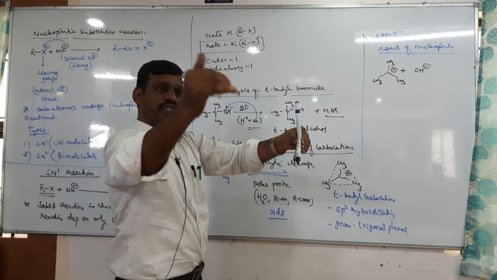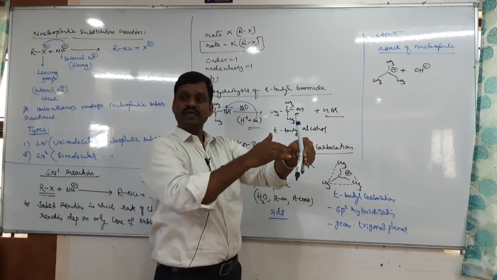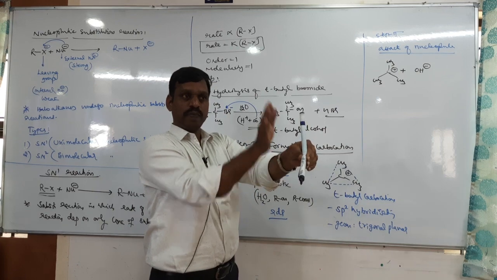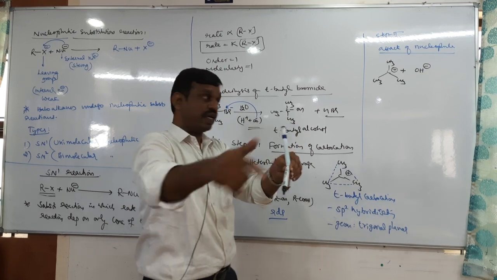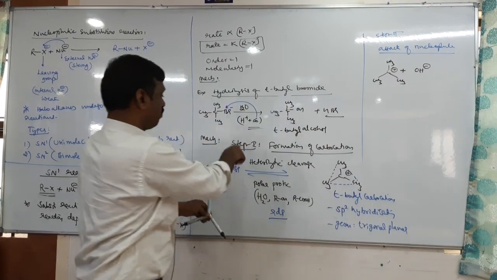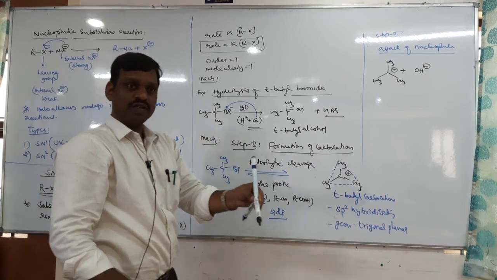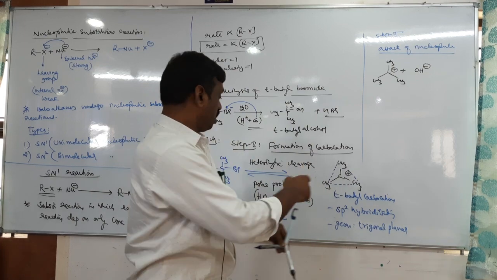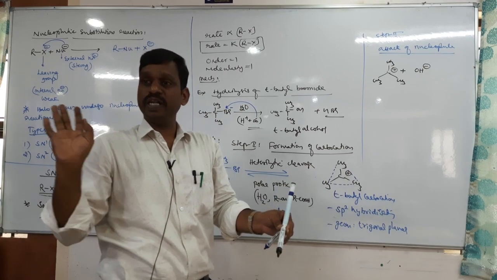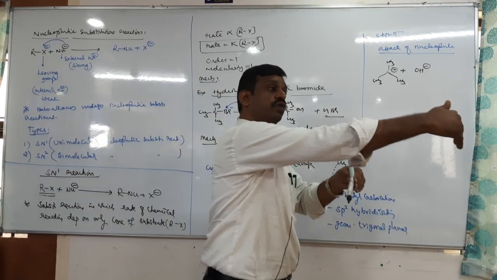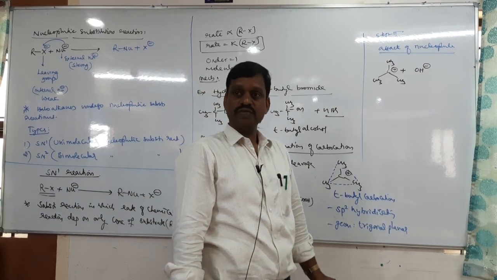Now tell me, this OH can attack either from this side or from the other side. The probability is the same, because it is a planar molecule. Since it is a planar molecule, the OH minus nucleophile can attack from the same side as the leaving group or from the opposite side. So our OH comes to the same side as the Br, or the opposite side of the Br, with the same probability. It means we will get 50% of one compound and 50% of the opposite compound. That is called a racemic mixture.